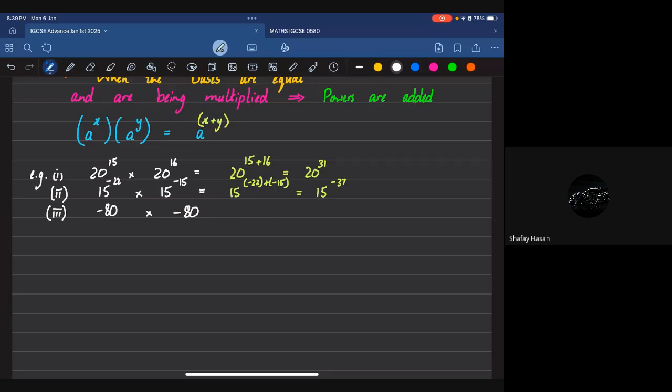Negative 28, and positive 90. Again, Shafe thinks that I cannot do simple math. Can I not just write this as minus 80 and simply write the power as 62? That will be my answer.